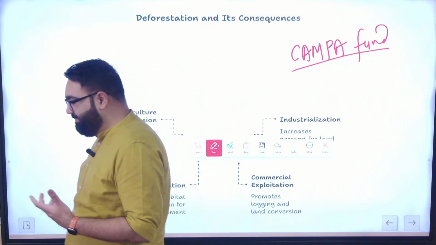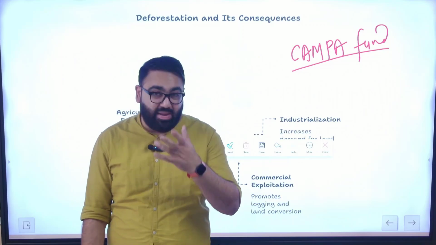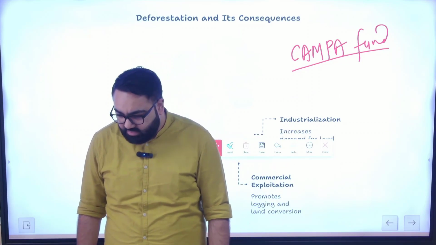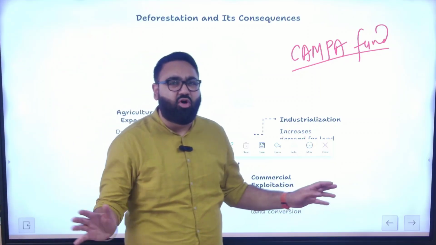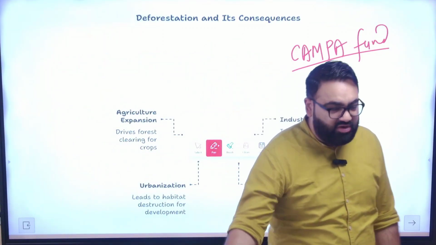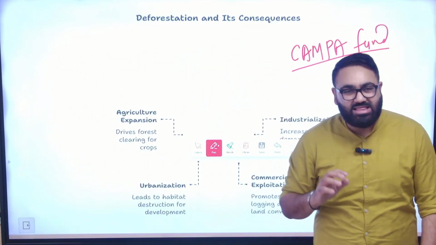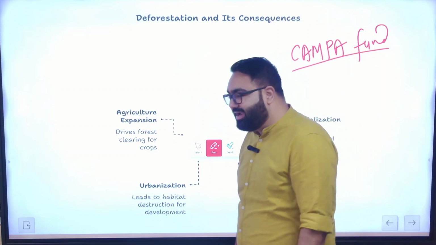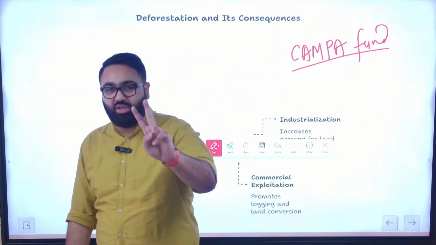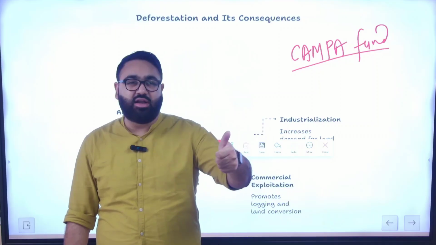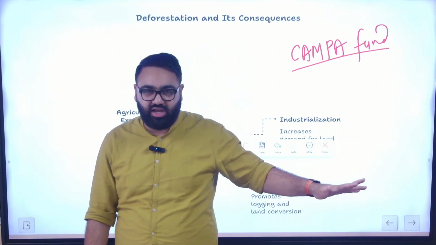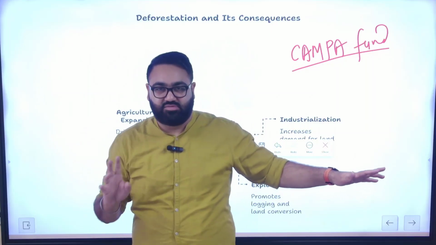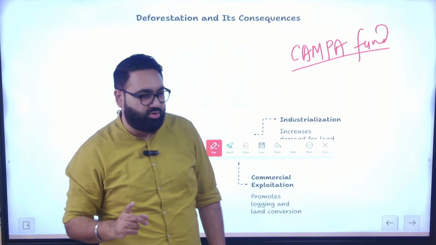Just to explain with an example, let's say there's a big company that wants a piece of land for setting up an industry, and that piece of land has forest cover right now. So they first have to cut the forest, and then they can set up their factory. Now, what the government tells them is that you have to do two things. First, if you're cutting down 5,000 or 50,000 trees, then you have to plant the same number of trees somewhere else.